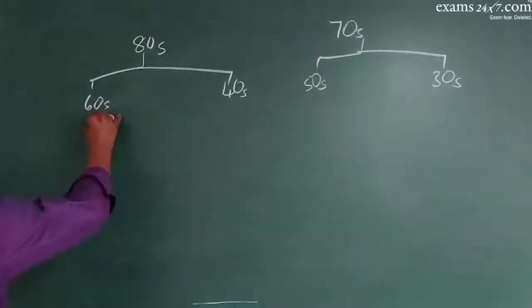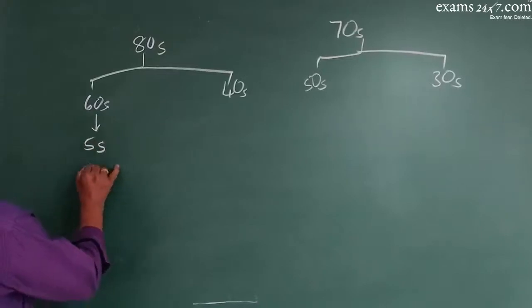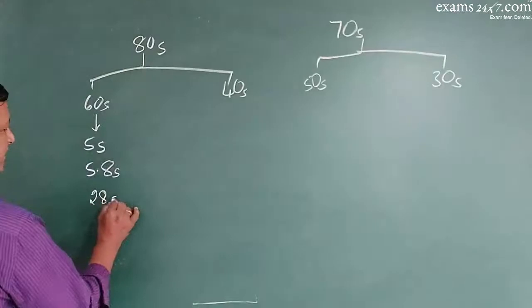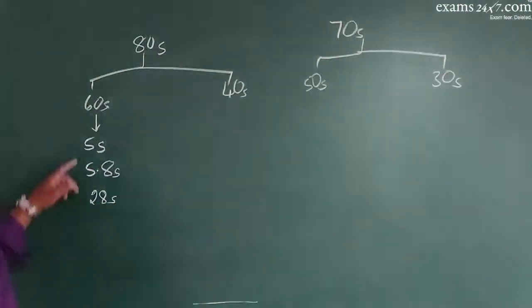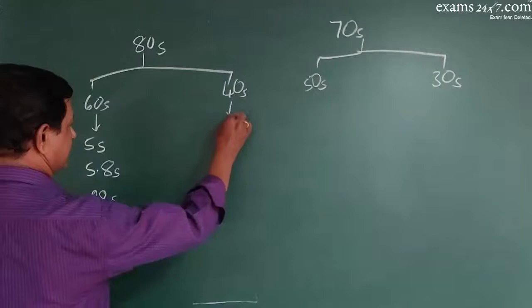Now, this 60S ribosome is made up of 5S rRNA, 5.8S rRNA and 28S rRNA. See, three types of rRNAs are there. In case of smaller subunit, there is 18S type of rRNA.